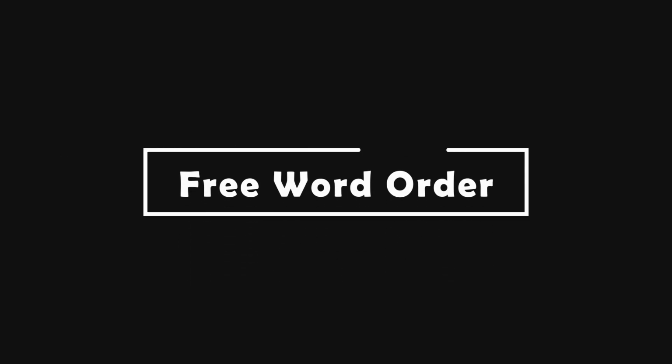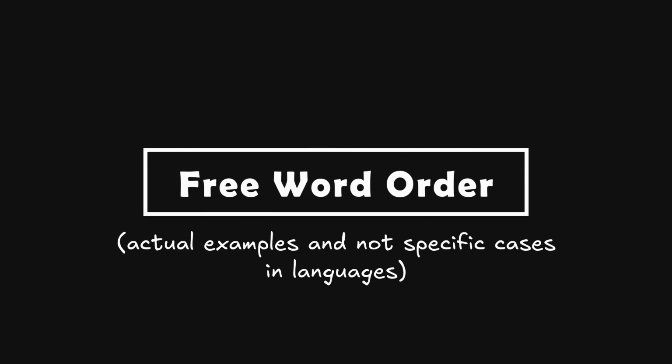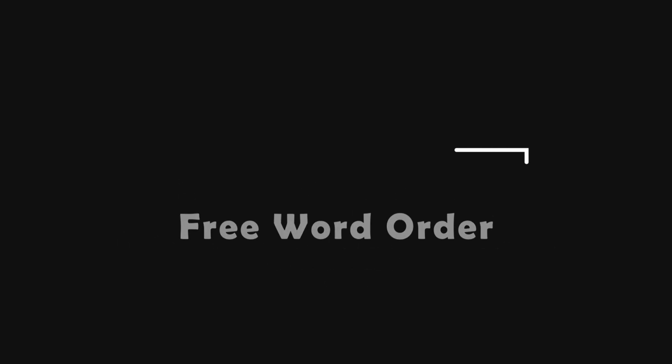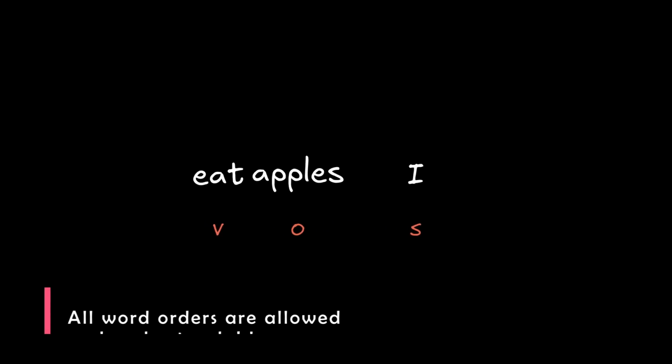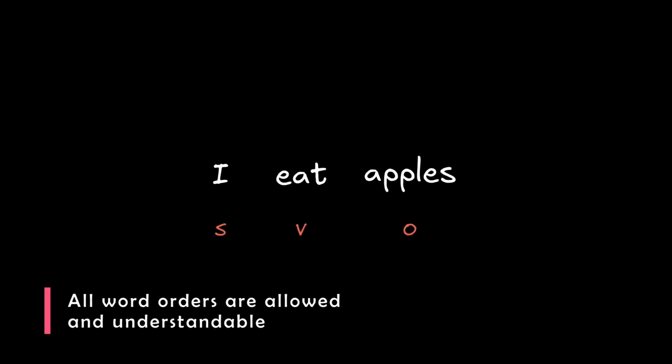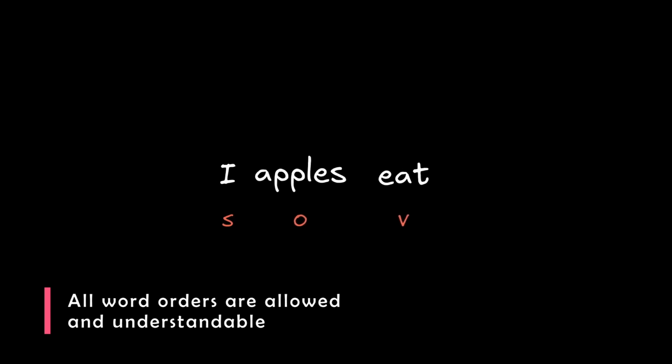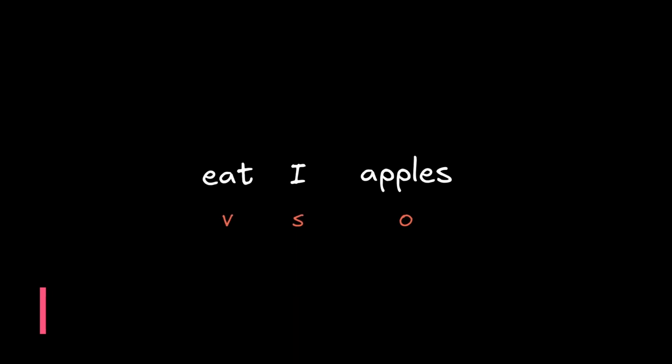Now, let's talk about languages that actually don't have a natural word order, because, well, they exist. For these languages, it doesn't matter the order of words in a sentence, it will always be understood the way it's intended. From this statement, we can draw 2 main questions. How is this possible, and why is this not a category to classify languages? Well, it technically can be a category.